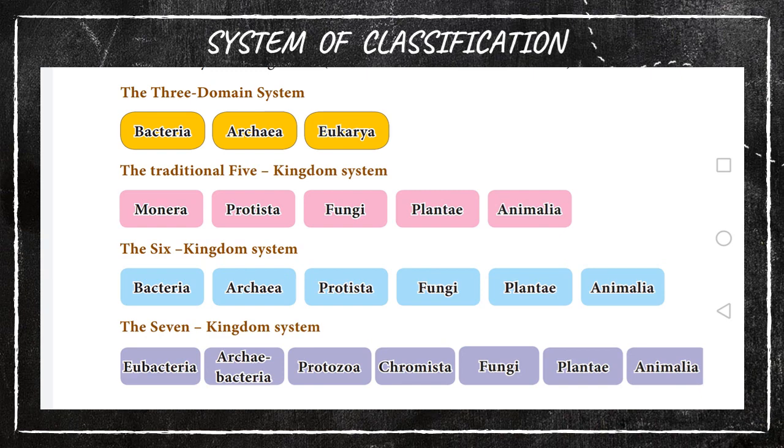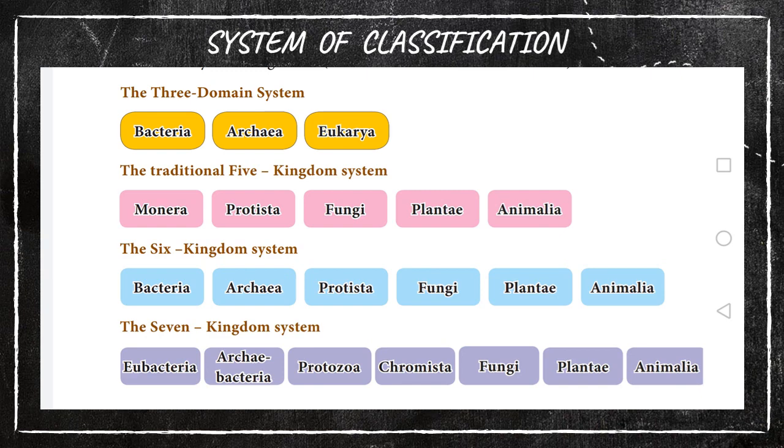And the next one, the seven-kingdom classification. What happened there? Bacteria is known as Eubacteria. Archaea is known as Archaebacteria. That's what we said in the three-domain system, Archaea and Bacteria. Understand? Then here Protista is divided into two kingdoms. What are the two? Protozoa as well as Chromista.